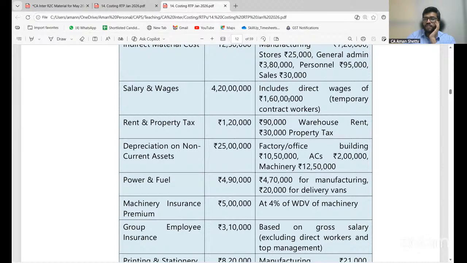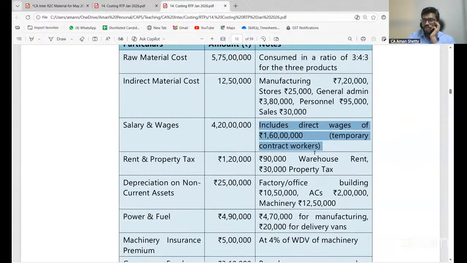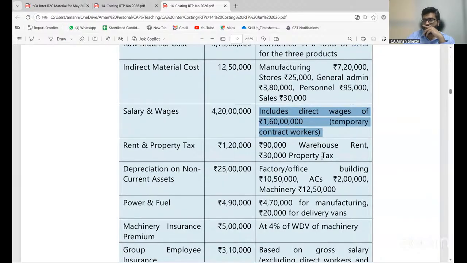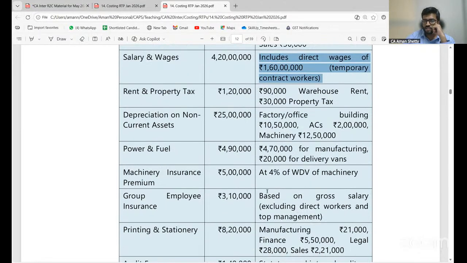Here they have not given you the breakup. Can you see here? Includes direct wages of 1.6. So 4.2 includes that, so 4.2 minus 1.6. Wherever they have not given you the breakup, you cannot do allocation. Do you agree with me or not? So this is based on apportionment. Like that you have to identify wherever they have not given you the breakup, it will be based on apportionment. For example, this is based on gross salary.